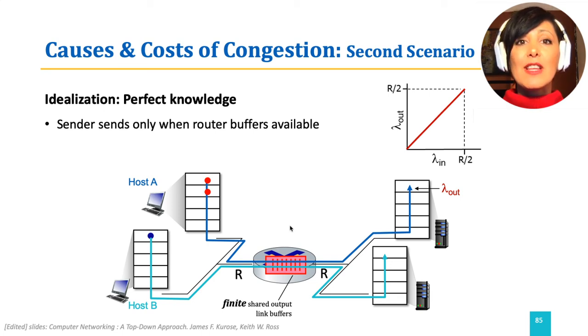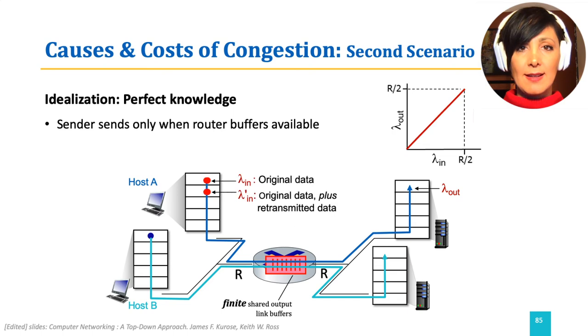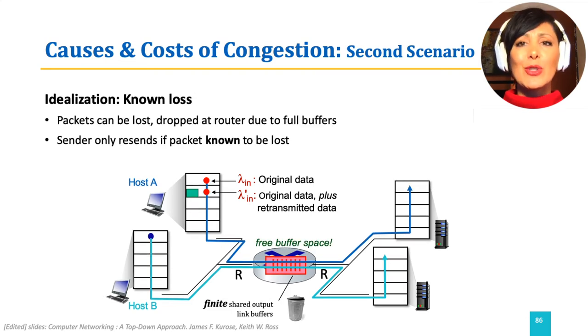Let's assume the senders have perfect knowledge about the router buffer state. Therefore, they can send data only when the router has buffer available. In this scenario, the knowledge about the router buffer will prevent losses at the router. Therefore, the lambda prime n will stay the same as lambda n, and we will maintain the same throughput as in the first scenario. One step closer to reality.